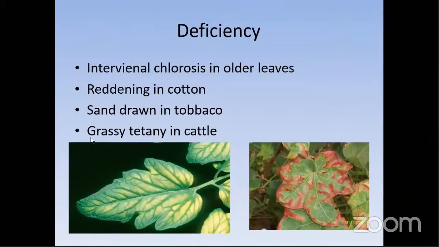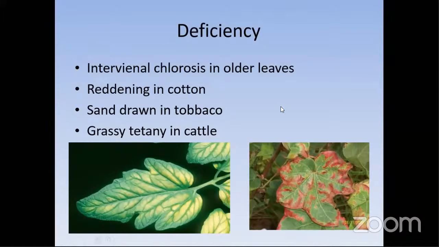This grass tetany is also called hypomagnesemia. Sand drown in tobacco and grass tetany, it's hypomagnesemia. This disease is observed in cattle because when there is a forage crop or grass which is deficient in magnesium and this is fed to the cattle, the magnesium level of the cattle's blood will be reduced. So that symptom is called grass tetany in cattle. This is also called hypomagnesiasis.